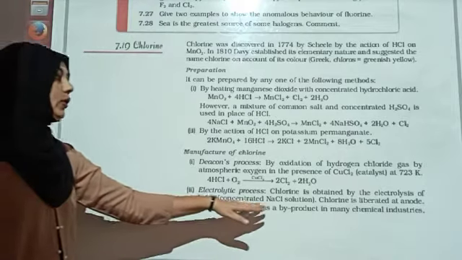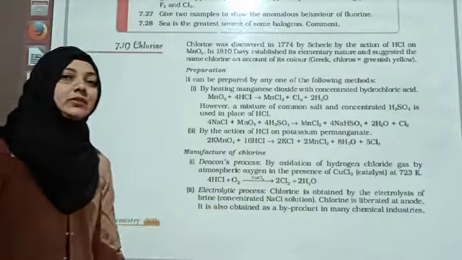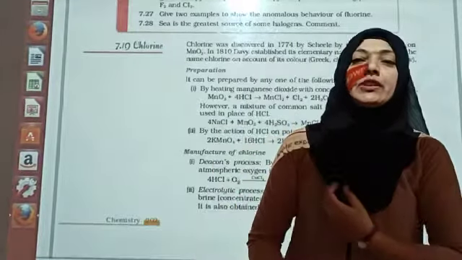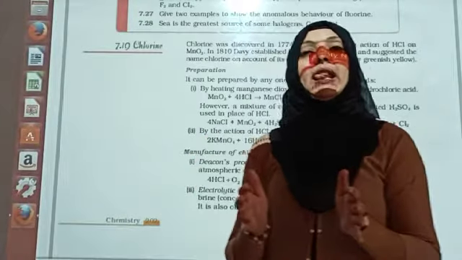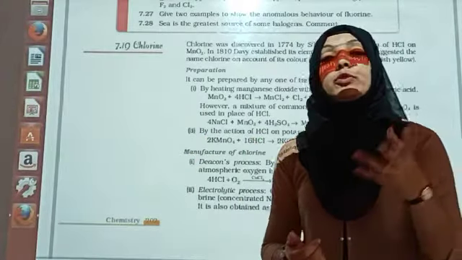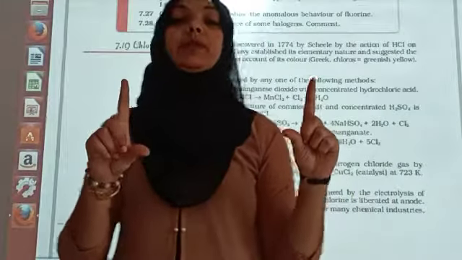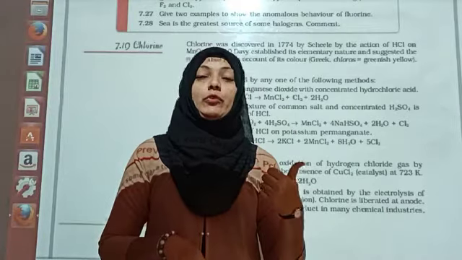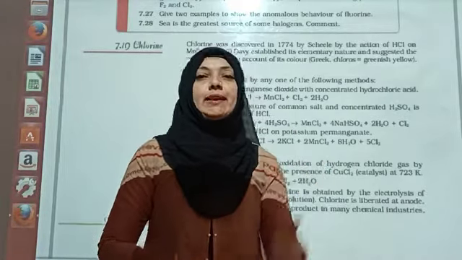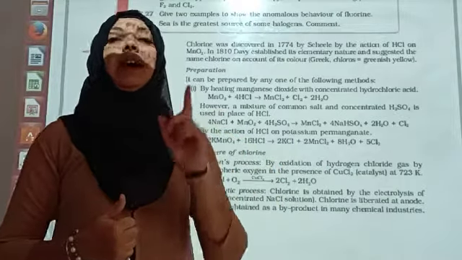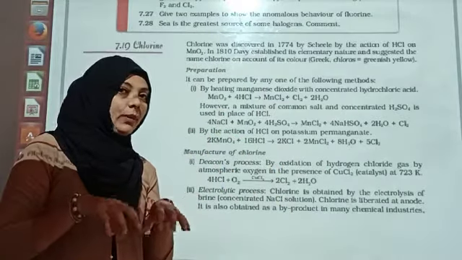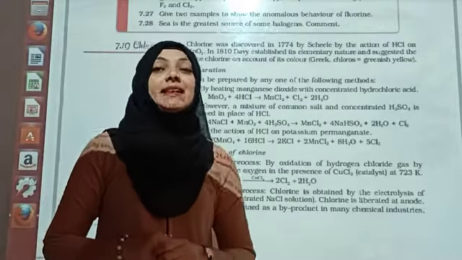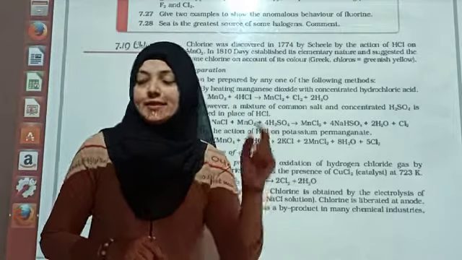Electrolytic process. Chlorine is obtained by the electrolysis of brine. This reaction we have done in class 10. हम class 10 में पढ़ चुके हैं that we are taking the brine solution, that is a concentrated solution of NaCl. बहुत सारा NaCl और थोड़ा सा पानी, उसको हम बोलते हैं brine solution. And फिर क्या किया था हमने, उसका electrolysis किया था. When we did the electrolysis, at one terminal what was liberated? Chlorine gas was liberated. And at the other terminal what was liberated? Hydrogen gas was liberated. And what was formed inside, if you remember? NaOH. What do we call that process? A chlor-alkali process.